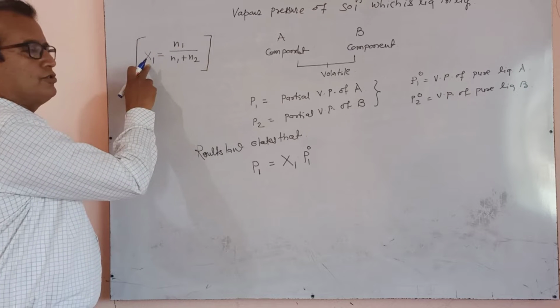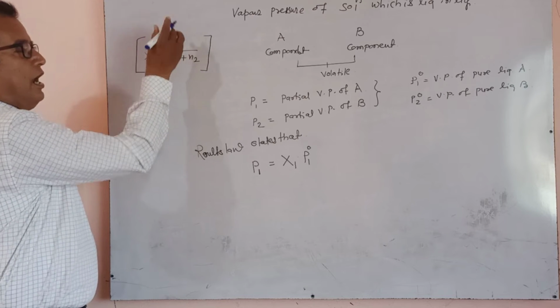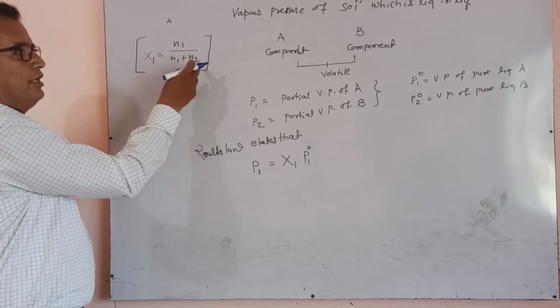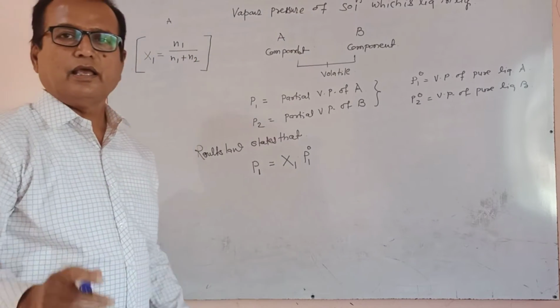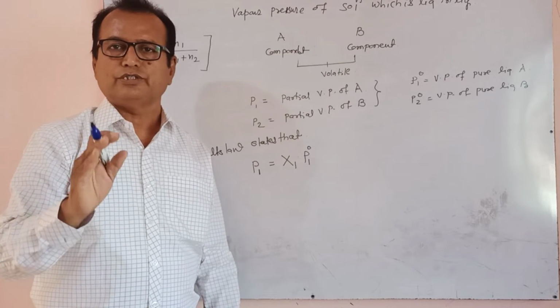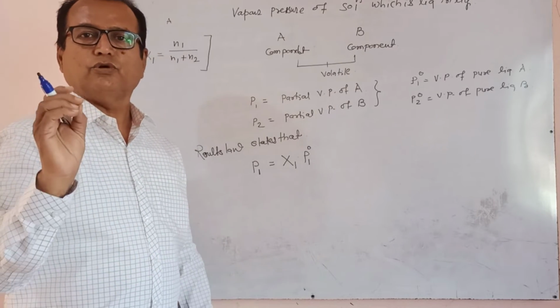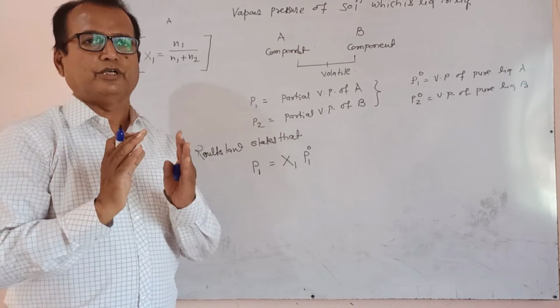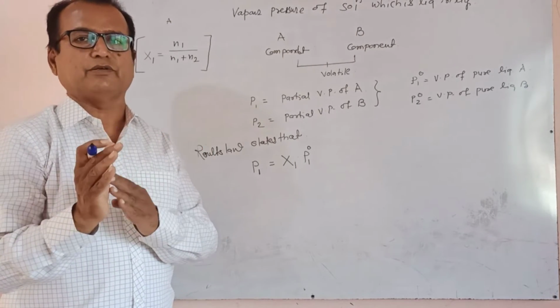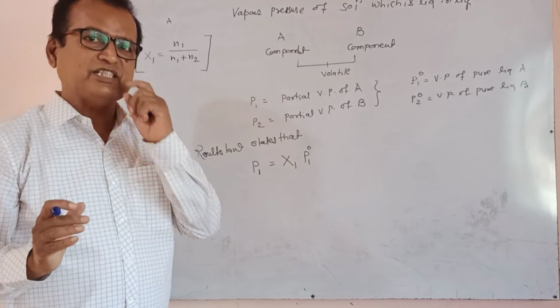N1 means number of moles of first component A, and the number of moles of the other component B is added. This ratio is known as x1. x1 is a fraction value. Whenever you say fraction, it is less than one, like 0.9, 0.8, 0.7, 0.6, 0.5 etc.